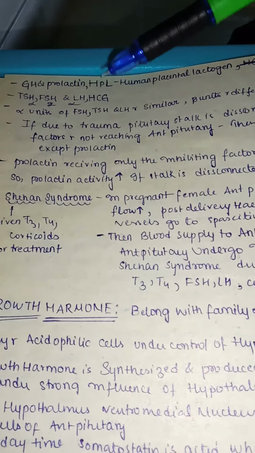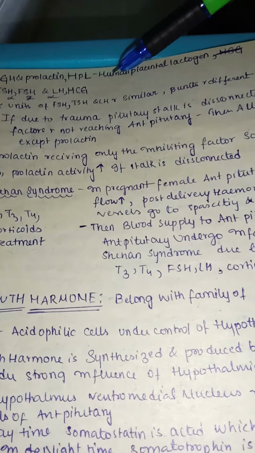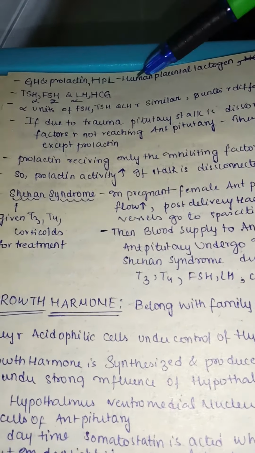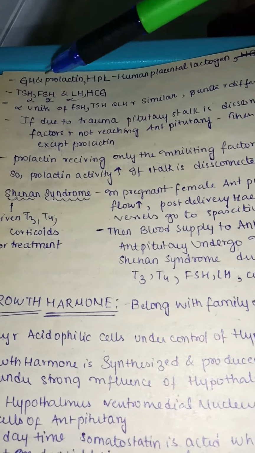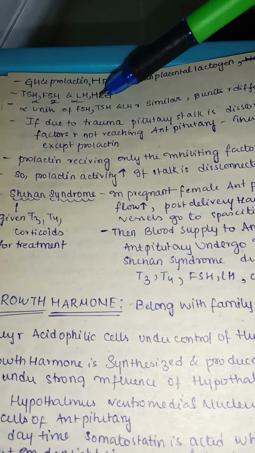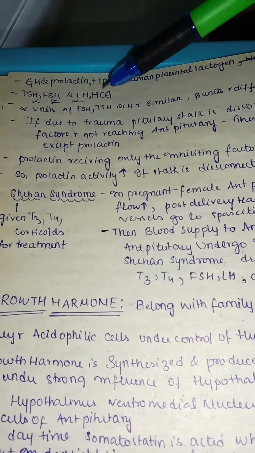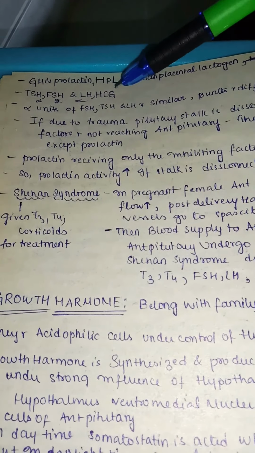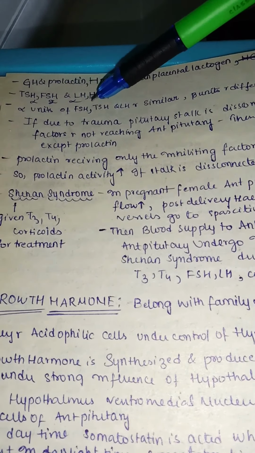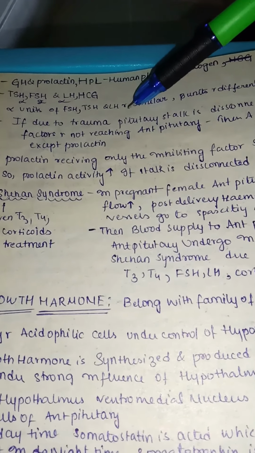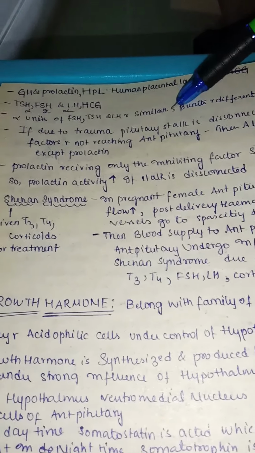So growth hormone, prolactin and HPL. HPL is human placental lactogen. These three belong to one family. And TSH, FSH, LH and HCG, that is human chorionic gonadotropin, these belong to another family. The alpha unit of mainly FSH, TSH and LH are similar, but their beta units are different.